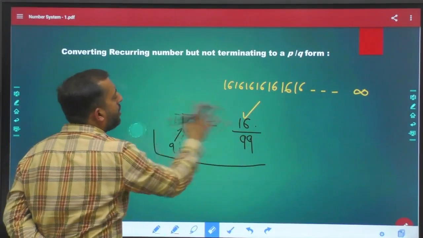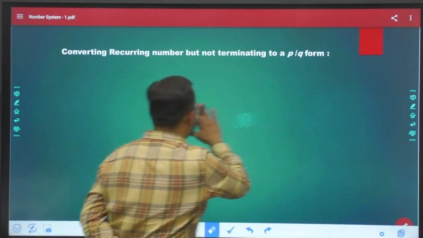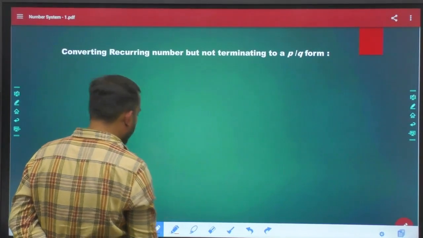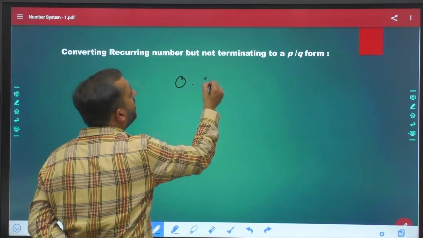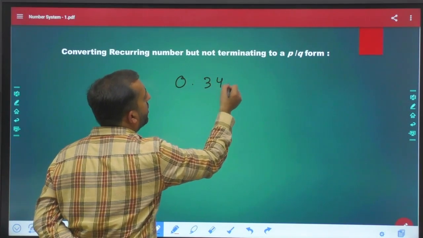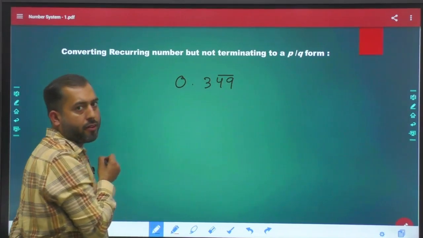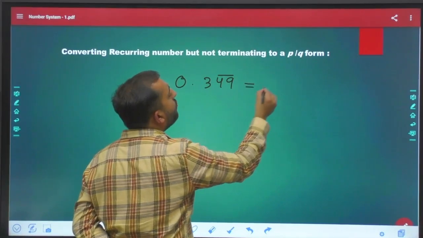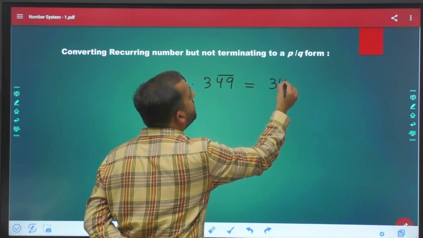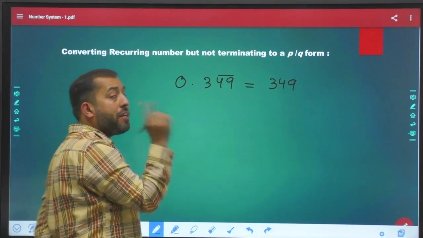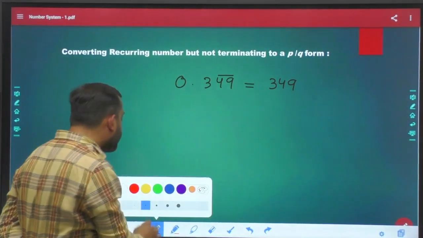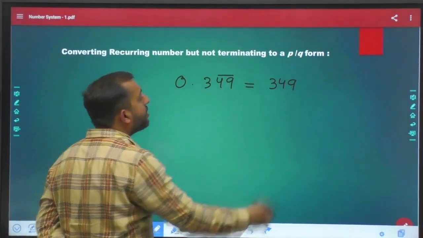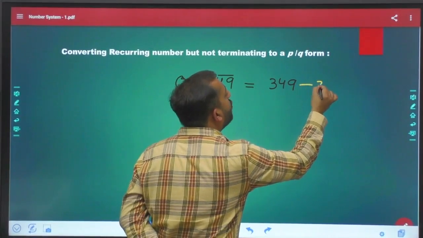Now let's say you come across a scenario like this, listen carefully: 0.349 bar, where only 49 is under the bar. So what you will do? In this case, write down all the digits that you can see after the decimal, 349, minus those digits that are without bar.